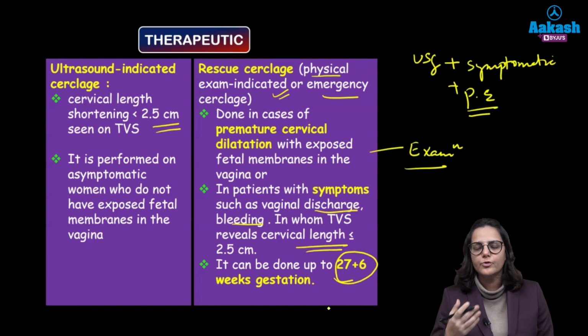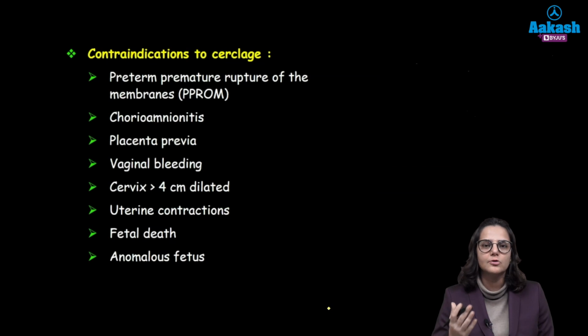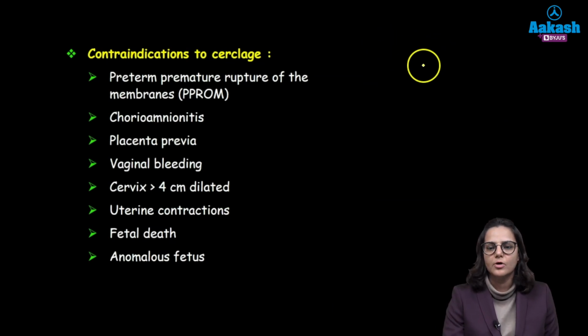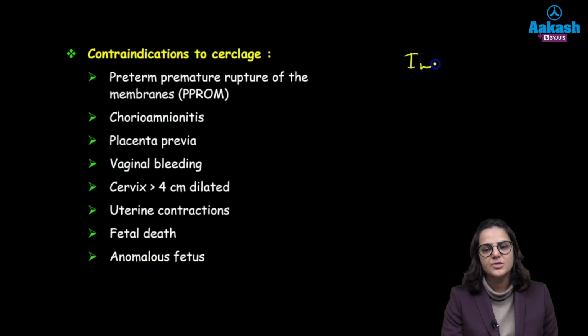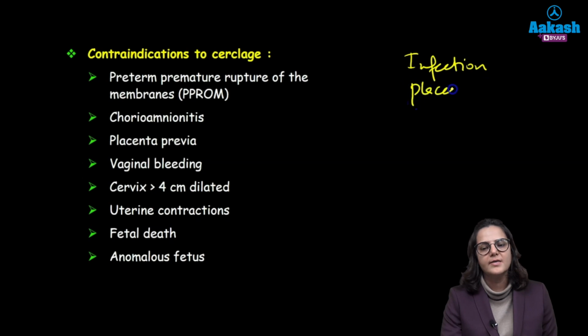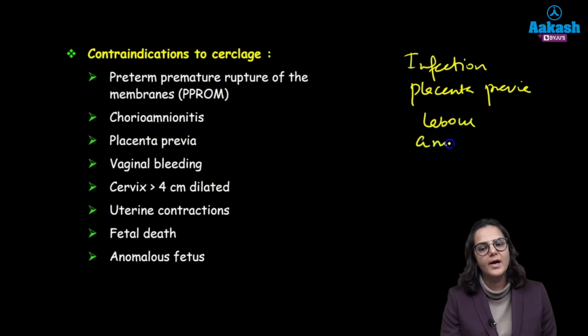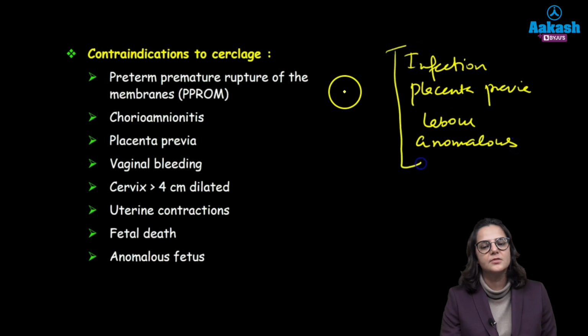So after knowing the indications of cerclage, we should also know the contraindications of cerclage. The broader classification is that any patient who has infection, who has a low-lying placenta, who is in labor, or who has an anomalous baby, cerclage is contraindicated.